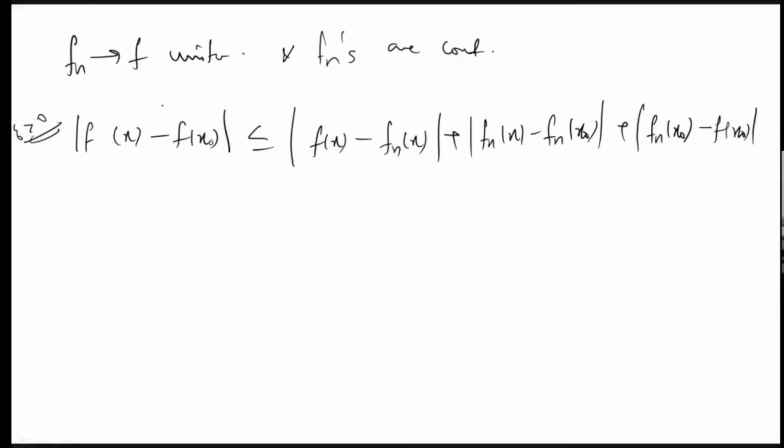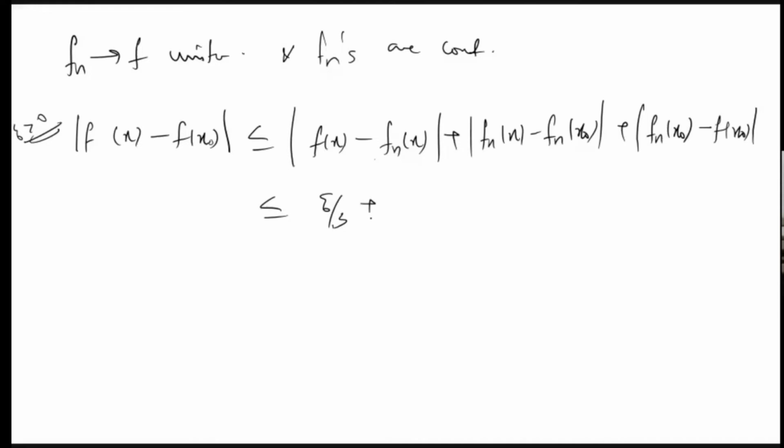Why? Since this is uniformly convergent, for any epsilon greater than 0, we can find that f(x) minus fn(x) is less than epsilon when we choose n very large. We need the whole thing to be less than epsilon, so we are taking epsilon by 3, this thing epsilon by 3, this epsilon by 3. So we can choose a very large n such that this is less than epsilon by 3.